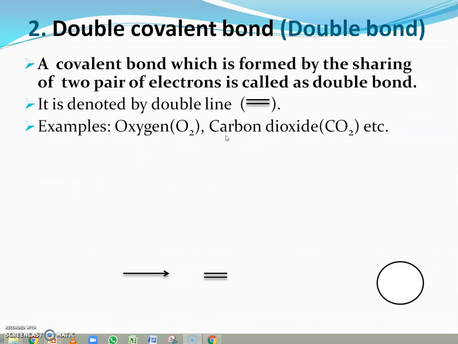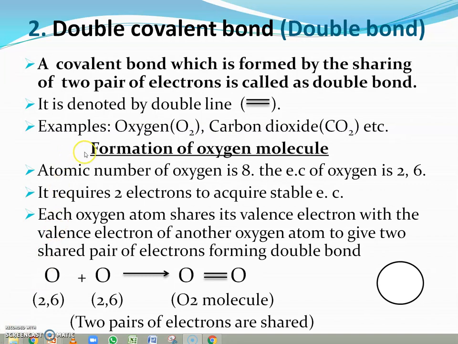In this part, we will discuss how the oxygen molecule is formed and how the oxygen atoms in an oxygen molecule are bonded by a double bond with each other. The oxygen molecule contains two atoms of oxygen. The atomic number of oxygen is 8.